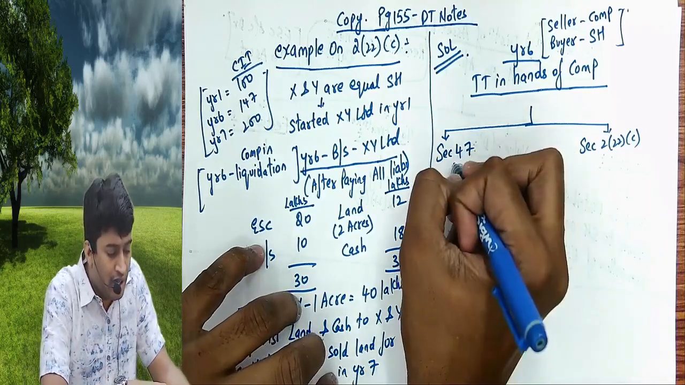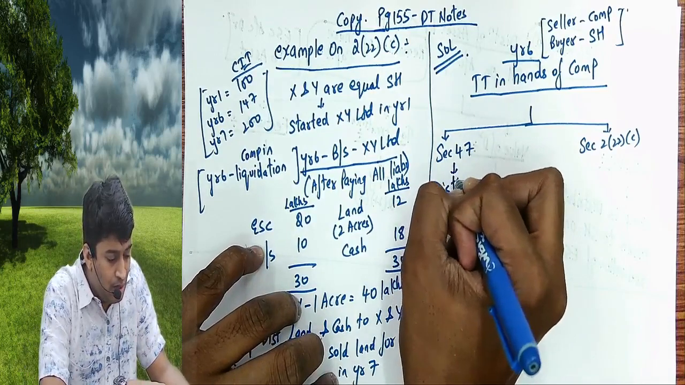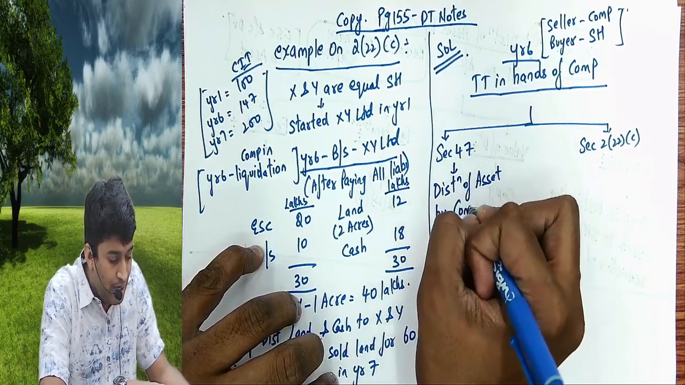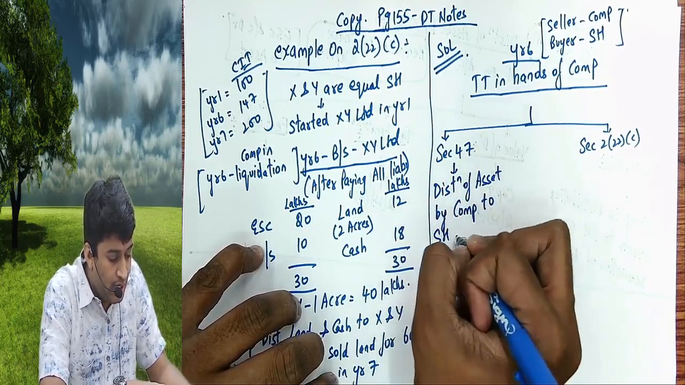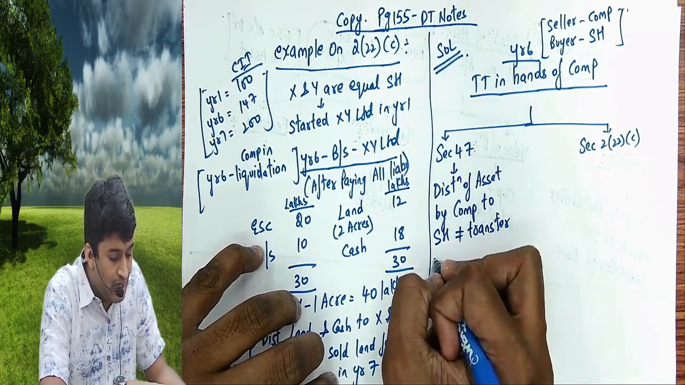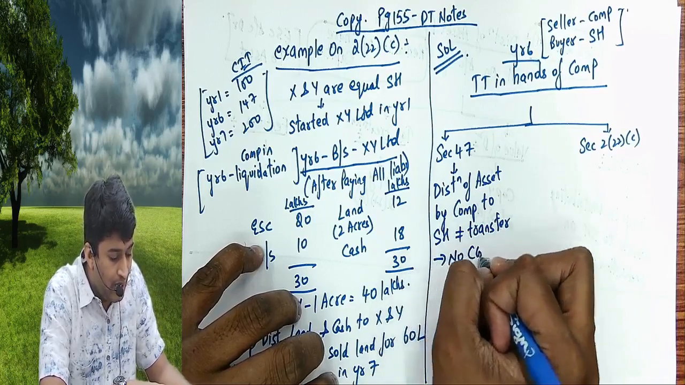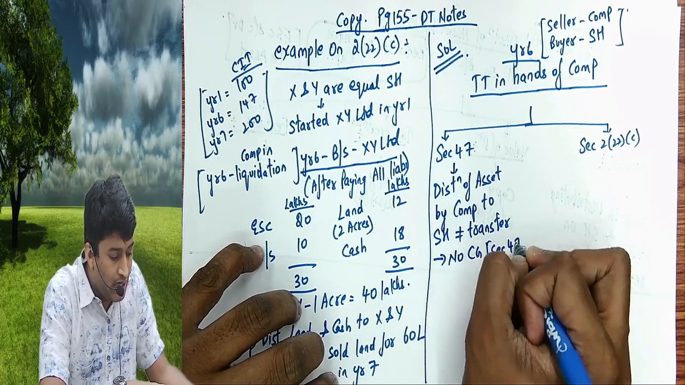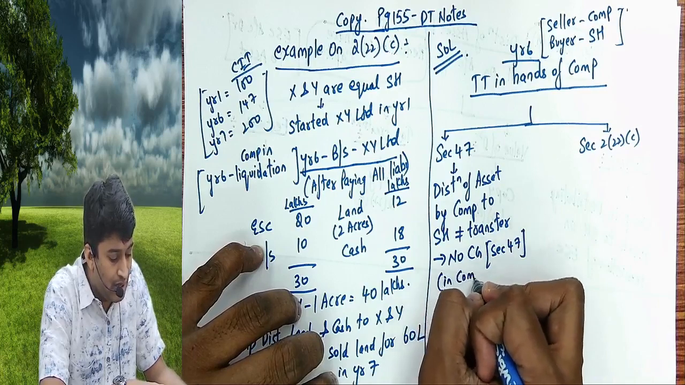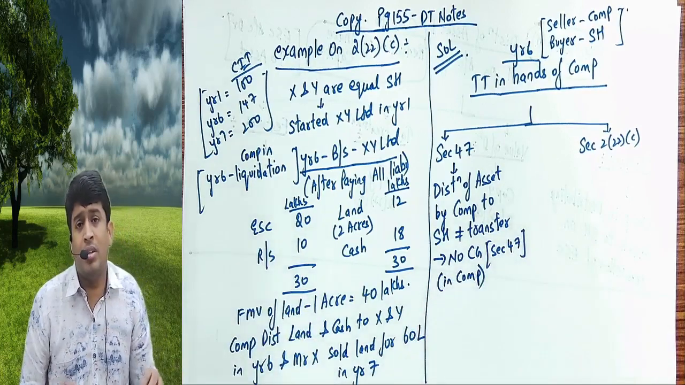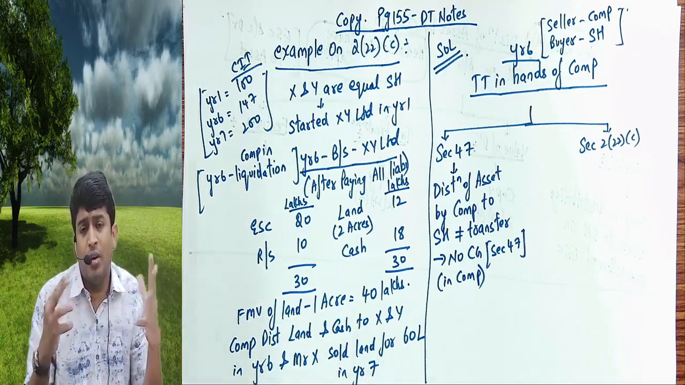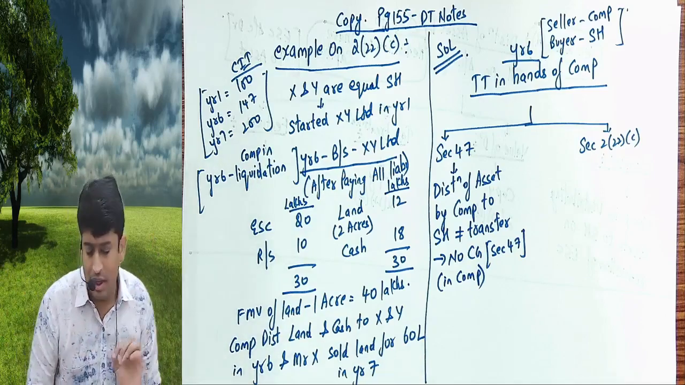So section 47 says distribution of assets by company to shareholder is not a transfer. Not transfer, no capital gain as per section 47. In whose hands? In the company's hands. No capital gain for company because there is no company, it is legally closing down, no legal existence. Clear the logic?